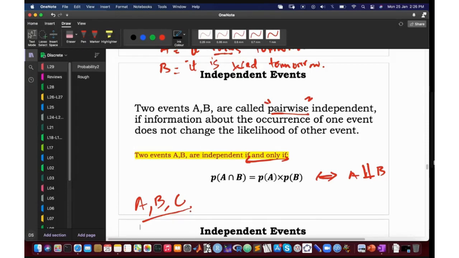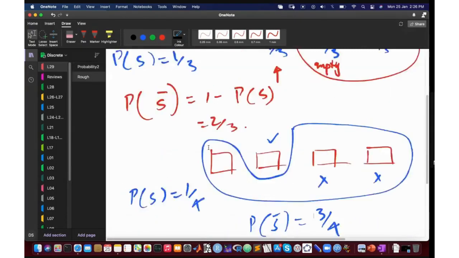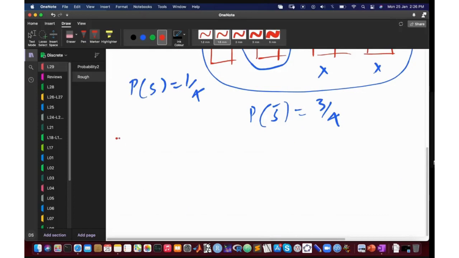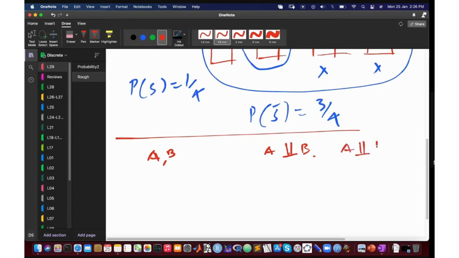Sir, can you repeat? There was some problem in the voice. Okay, okay. So मैं ये कह रहा हूँ कि if you have two events, A and B, it makes perfect sense to say that A and B are independent. Okay, so you can say this, or maybe they are not. Okay, so you can say that they are not independent.